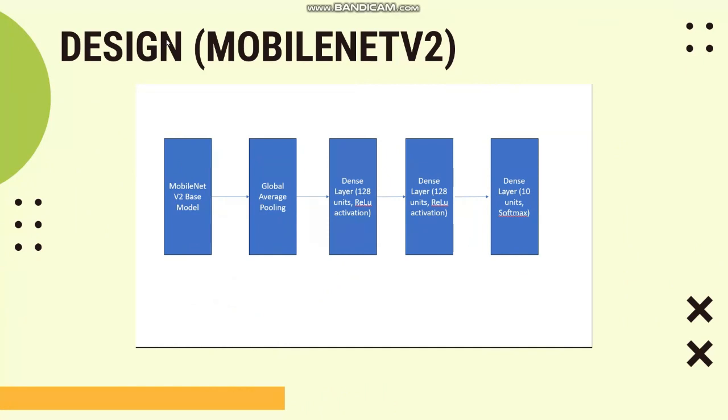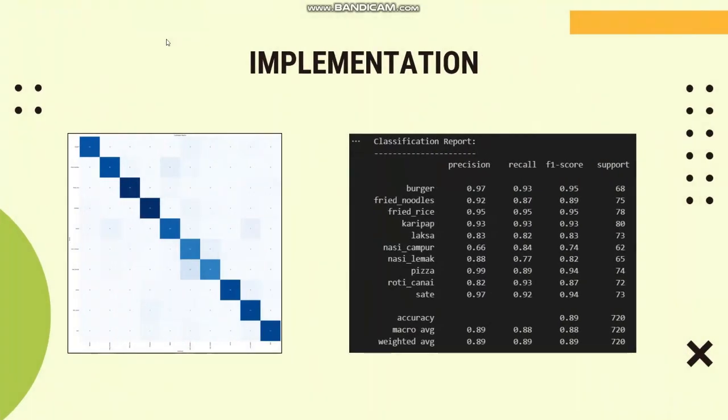This is the architecture diagram for the model. It uses a base model of MobileNetV2 and uses custom added layers to increase the overall performance of the model. Currently this is the result of the model. It is trained to identify 10 classes of food items, mostly Malaysian food items, and it achieved an overall accuracy rate of 89%.